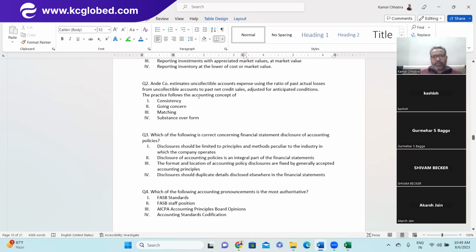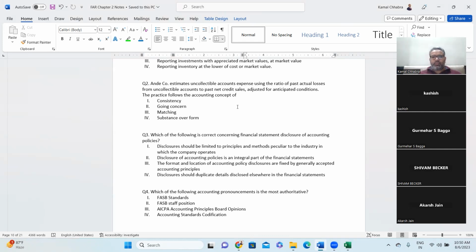The practice follows the accounting concept of what? Consistency, going concern, matching concept, or substance over form. Matching. Everyone agrees? Matching concept? Yes. Kashish, yes, I gave the answer. Okay, you are the first one.